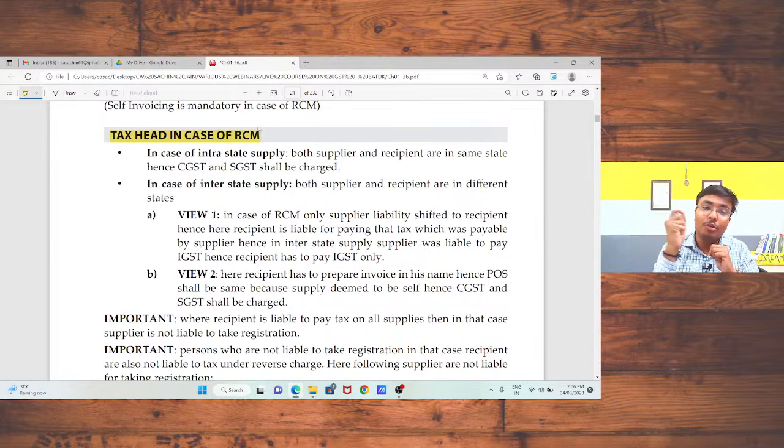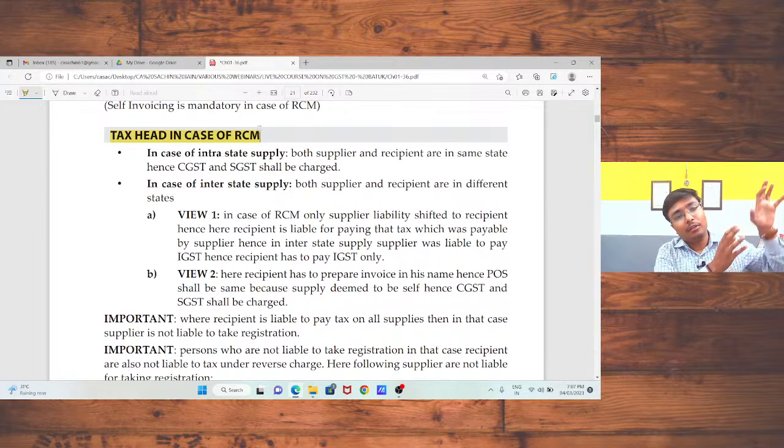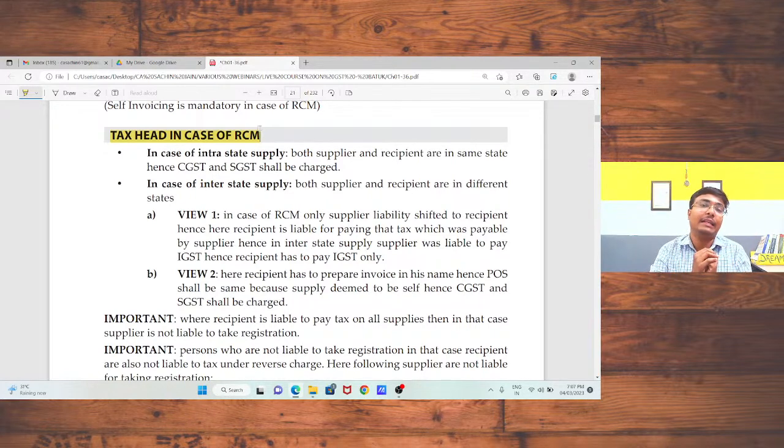The question is that in case of reverse charge mechanism, do I need to charge CGST, SGST or IGST? Let me take one example: I bought certain goods from Gujarat, and I paid freight to the Gujarat transporter.